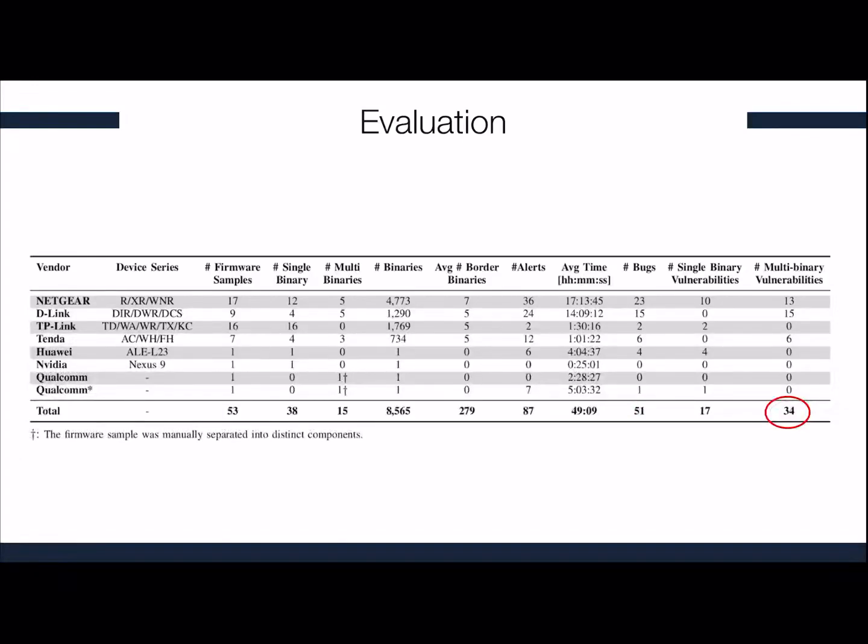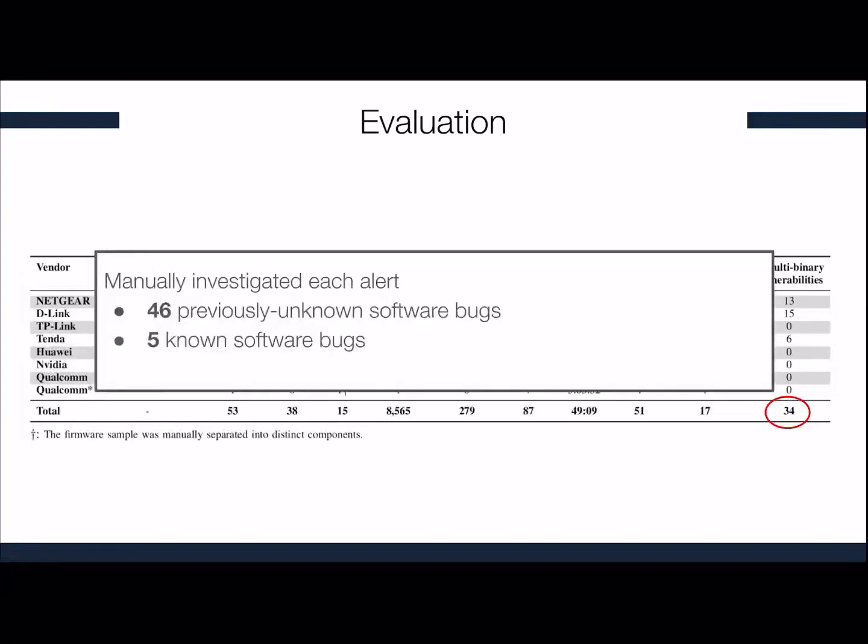It's interesting to note that 34 of these 51 bugs were found because we were propagating user data across different binaries. We investigated each alert, and we found that 46 of them were previously unknown software bugs, and 5 of them were already known. We disclosed all of our findings to the vendors.